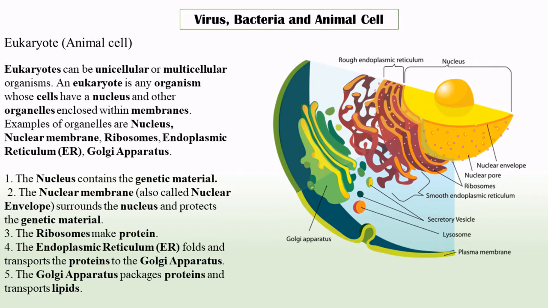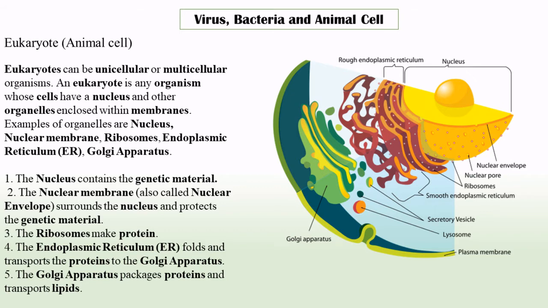All right, so let's go ahead and read about all the organelles. There are also other kinds of organelles in the cell, but these are maybe the most important ones, or at least the major ones. So we will not review the other ones. And feel free, while I read about the organelles, to look at the picture on the right side of your screen to try to locate the different organelles to get a better understanding of which is what. All right, examples of organelles are nucleus, nuclear membrane, ribosomes, endoplasmic reticulum, Golgi apparatus.